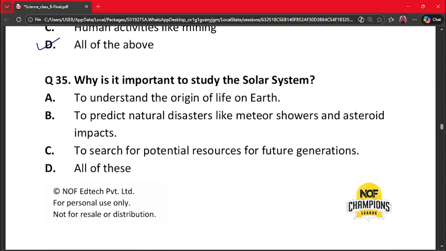Next question is question number 35. Why is it important to study the solar system? A. To understand the origin of life on Earth. B. To predict natural disasters like meteor showers and asteroid impacts. C. To search for potential resources for future generations. D. All of these. Our correct answer is all of these, because it helps understand Earth, it helps predict space hazards, and it helps future exploration. It supports scientific progress. So our correct answer is option D.